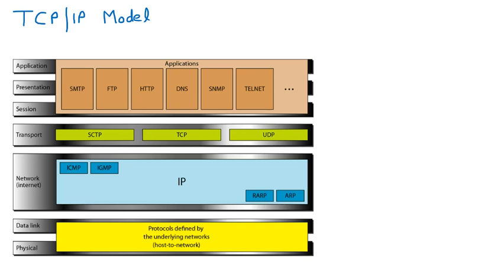In the last diagram, we discussed the OSI model. When it was proposed, it had 7 layers: physical, data link, network, transport, session, presentation, and application.